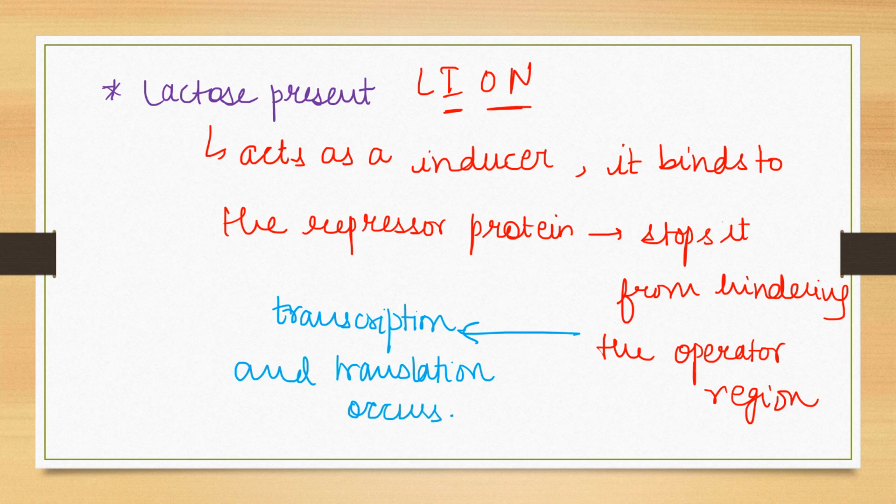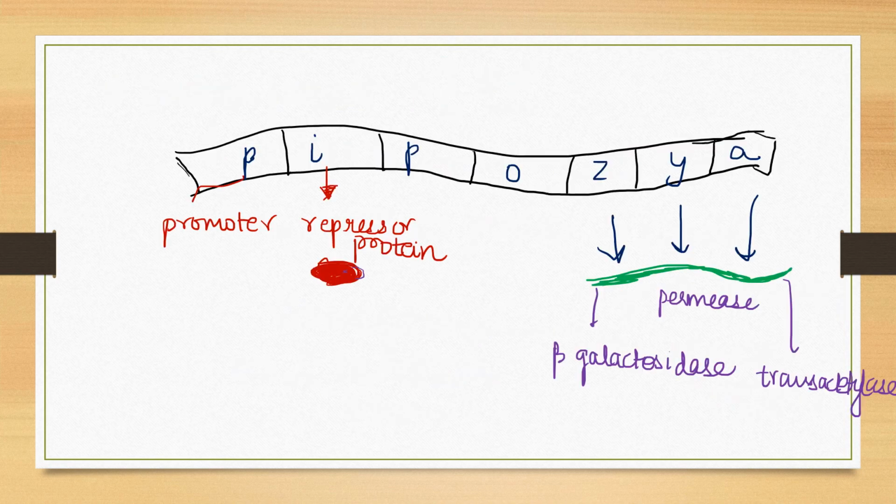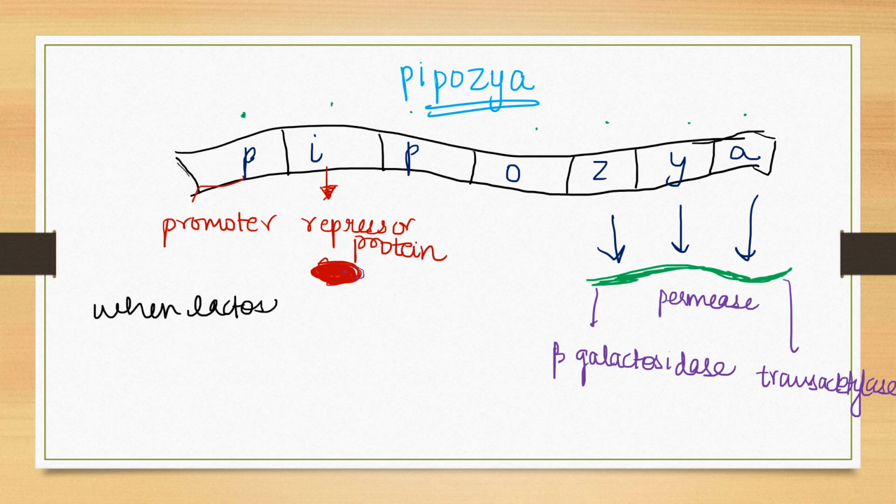Now let us see the Lac Operon on the next slide. अब हम देख सकते हैं कि ये लैक ओपेरॉन हमारे स्क्रीन पे ड्रॉन है. ये है the sequence of structural genes, that is P, I, P, O, Z, Y, A. The way to remember it is "Pipozya". So when you say Pipozya, you remember the entire sequence of the Lac Operon. So अब क्या होता है? This repressor protein, in the absence of lactose, जब lactose absent है, that means the inducer is off.